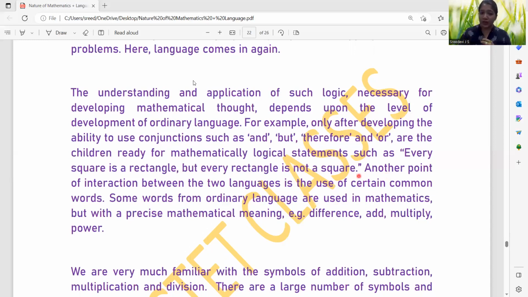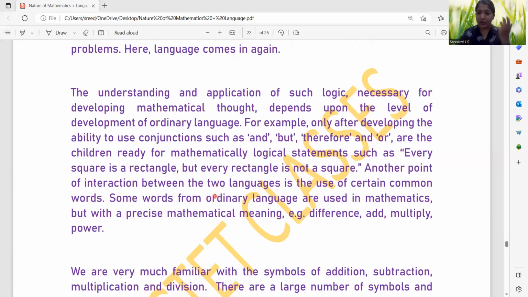So here also, in the same way, if we learn the conjunctions, we can use them in mathematical language, such as "every rectangle is not a square" and "every square is a rectangle." By connecting this, the student will be able to imagine in his or her mind what a rectangle is and what a square is. And the teacher can use diagrams for demonstration as well.